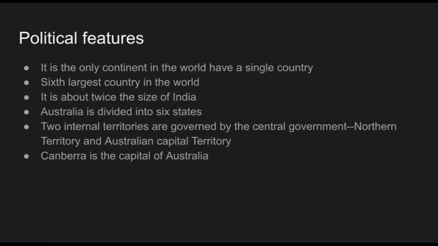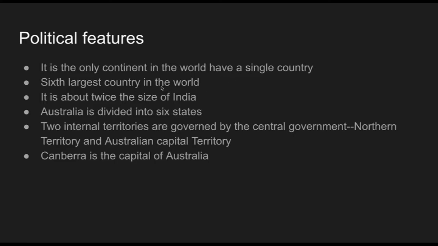Now the political features: how the country is divided, how many states there are, and which places are under the control of the central government. Australia is the only continent in the world that is a single country. That is the speciality of Australia. Compared to other continents, which have many countries, Australia is not only a continent, it is also a single country.